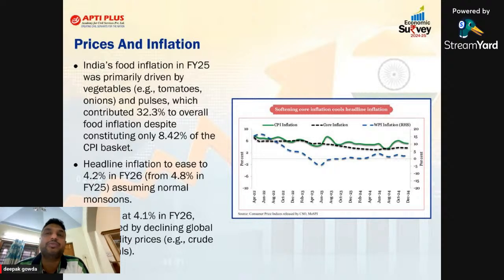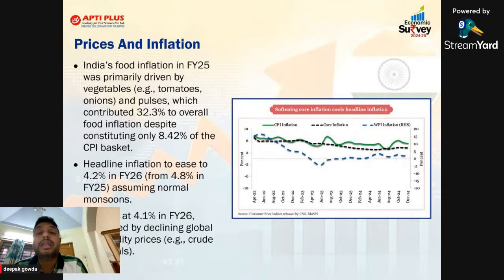And again, the reason is that these are perishable commodities. We know this. Also, a lot of farmers grow only paddy, sugarcane, and wheat on irrigated land. 60% of the irrigated land in India is mainly for these commodities only, sir. Sugarcane, wheat, and paddy only. Pulses and edible oils are basically rain-fed crops.